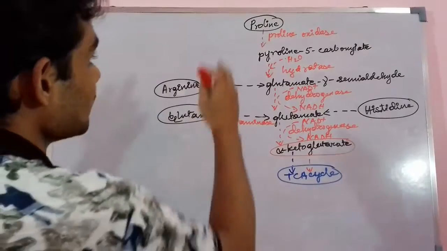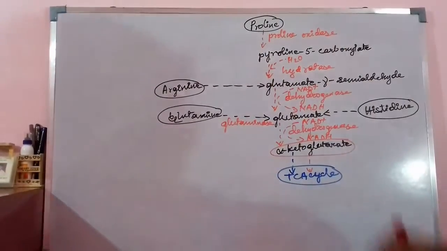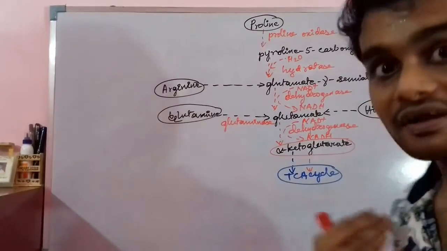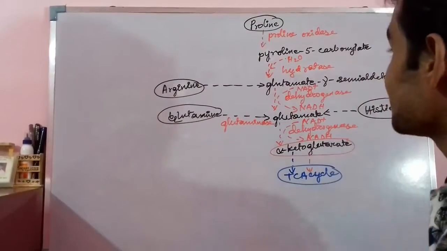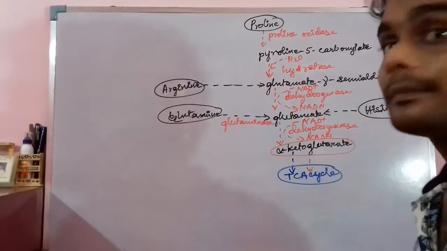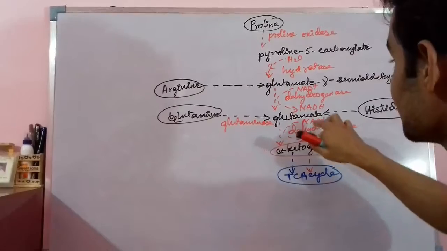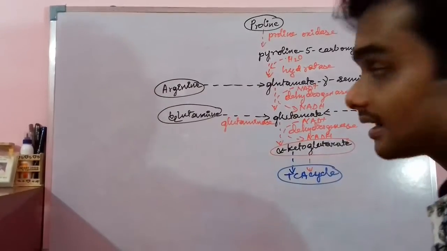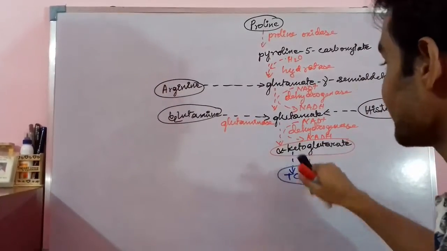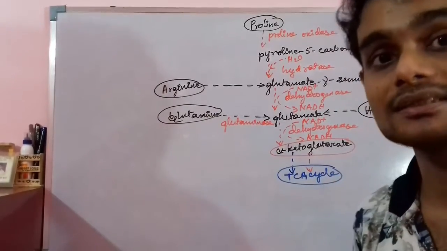ultimately, right? So this is how proline gets converted to pyroline 5 carboxylate, which in the presence of hydratase with the addition of an H2O molecule gives rise to glutamate gamma semialdehyde. Now this glutamate gamma semialdehyde in the presence of dehydrogenase with the role of NAD plus forms glutamate, and again dehydrogenase forms alpha ketoglutarate. Glutamine directly forms glutamate in the presence of glutaminase.